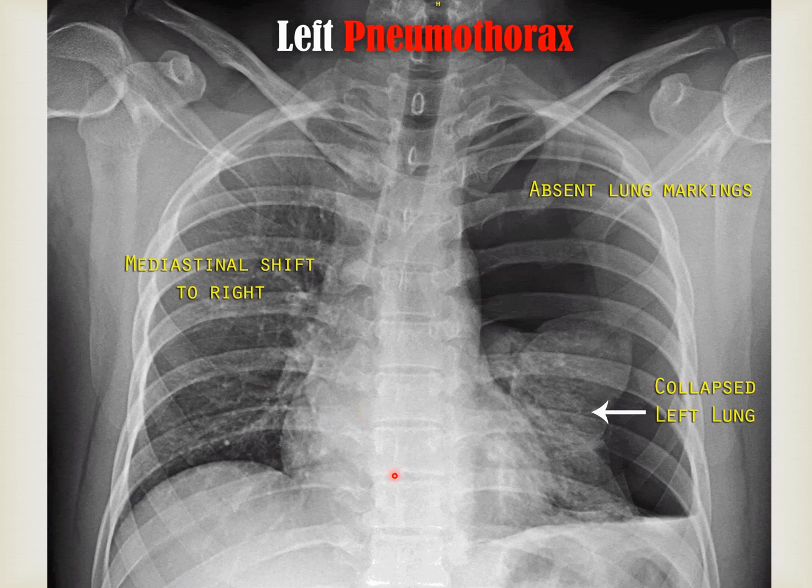This is the chest X-ray showing pneumothorax on the left side. What is this? Look here. This is lung parenchyma, a tongue-like projection, and this whole black area is pneumothorax. The whole side has absent lung markings. Look at the other side: there are a few small dots and linear shadows. These are actually blood vessels, bronchi and bronchioles, called lung markings. These are absent on the side of pneumothorax, resulting in compression and collapse of the left lung.